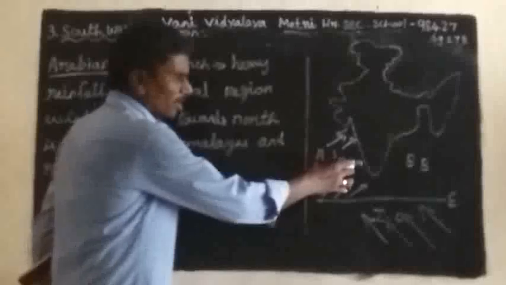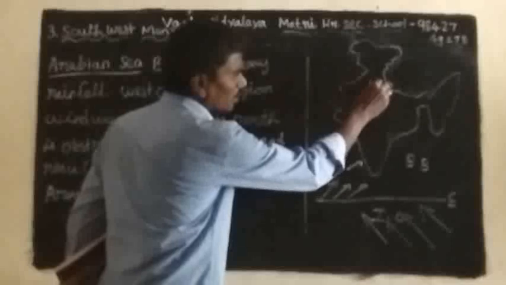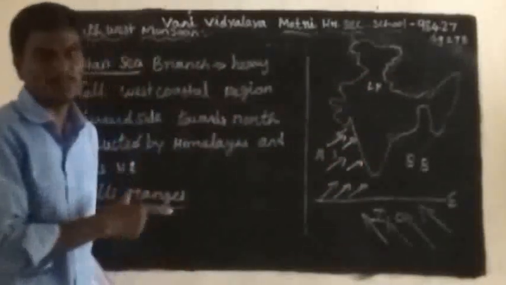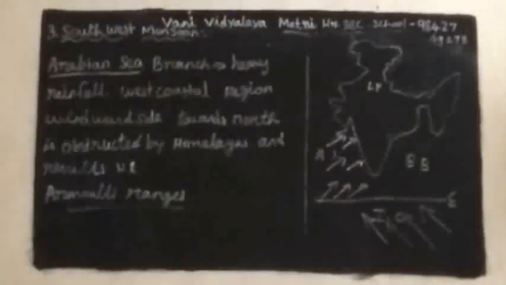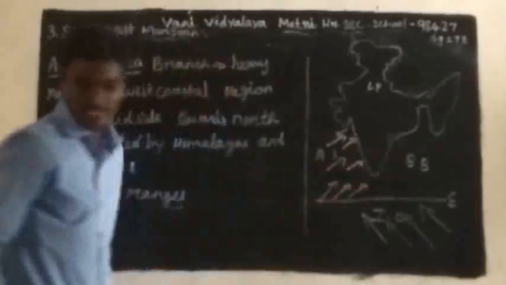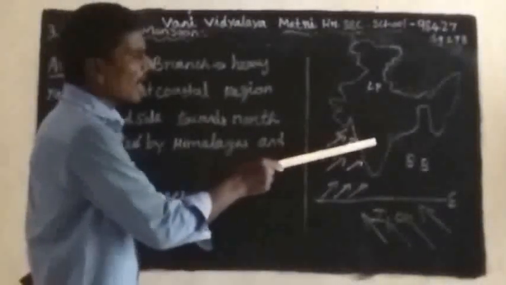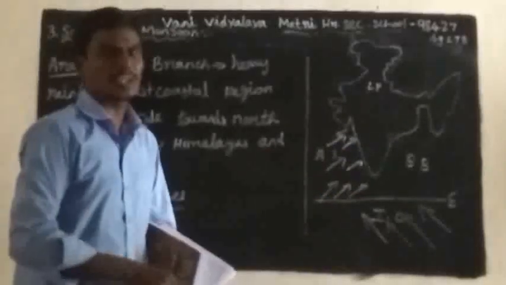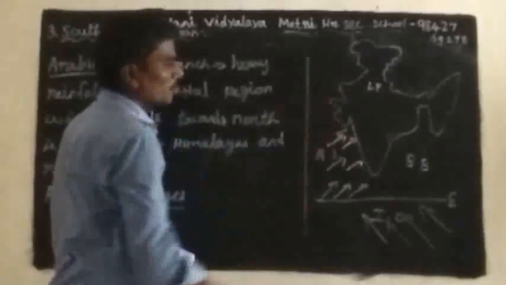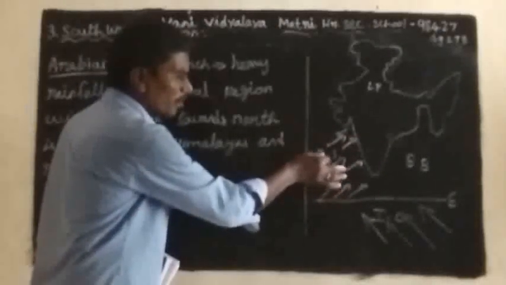Earth rotated, change the directions. So there is a lot of moisture. Here low pressure is found because of high temperatures. In the summer season, high temperatures are found and low pressures are created. Here is the moderate temperature, in Tamil Nadu, in these areas moderate temperatures. High pressures are also found. Wind directions go from high pressure to low pressure, so it takes a lot of moisture.